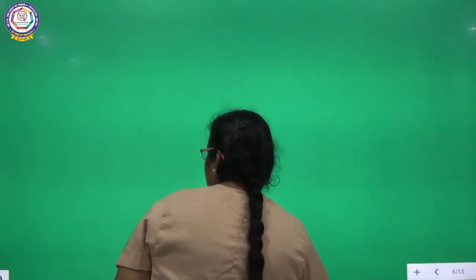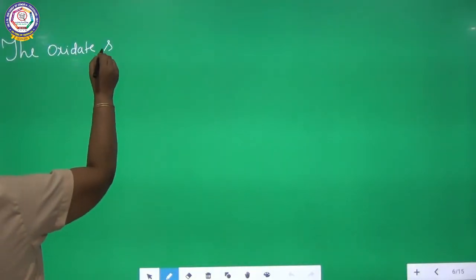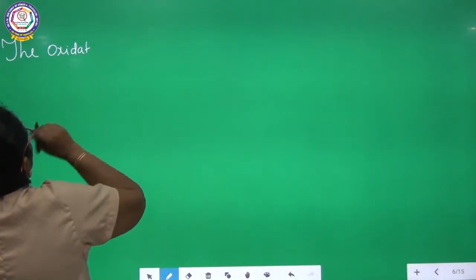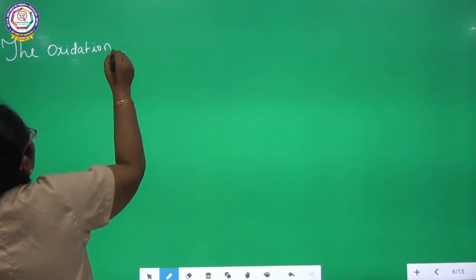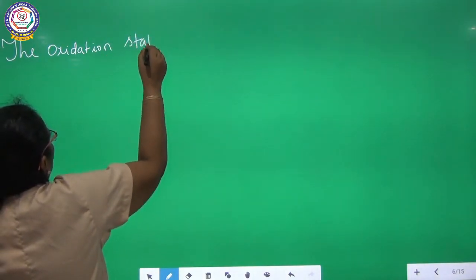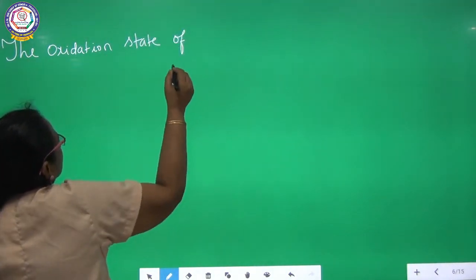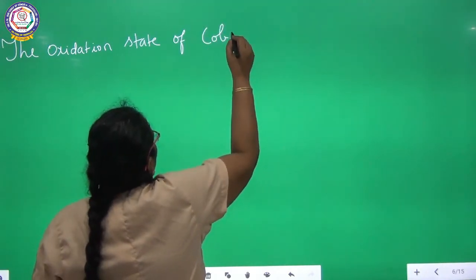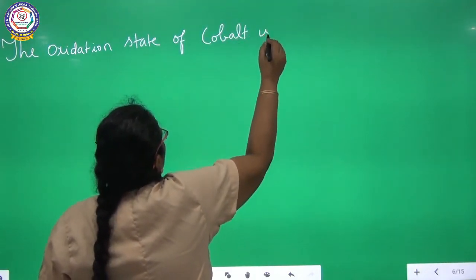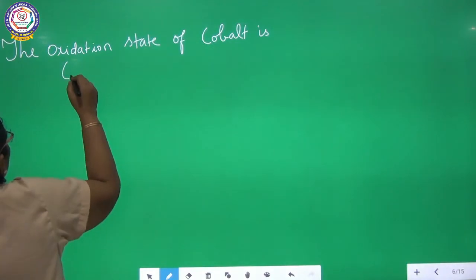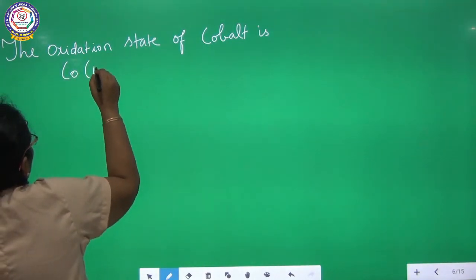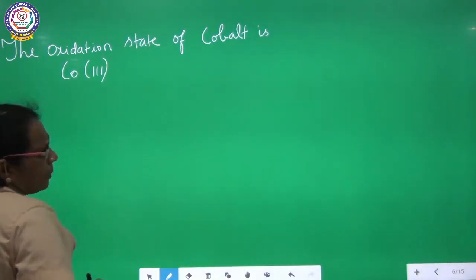Therefore, the oxidation state of cobalt is III, which is Roman numeral in parenthesis.